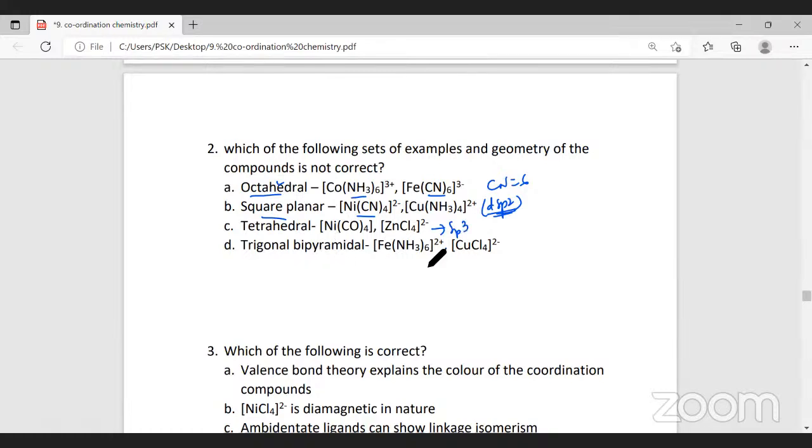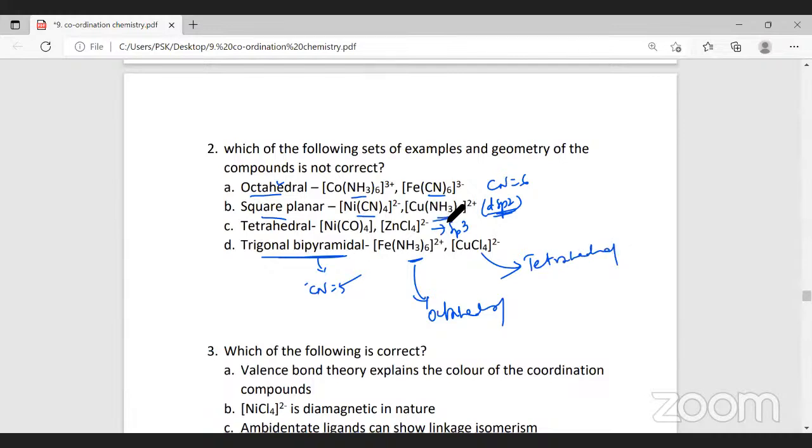Now coming to Fe(NH3)6 2 plus and CuCl4 2 minus. See, trigonal bipyramidal is possible when the coordination number is 5. But here you can see coordination number is 6. Therefore, this will have octahedral geometry. Here the coordination number is 4 and it's a weak field ligand. When it's a weak field ligand, no pairing will take place. Therefore, it will have what geometry? Tetrahedral geometry.